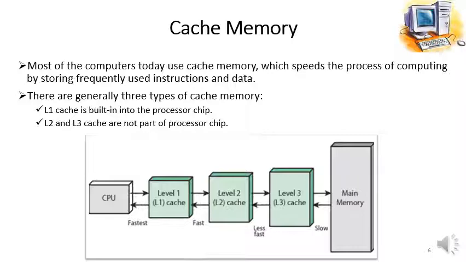And in modern computers, there are three levels of cache memories, that is level 3, level 2 and level 1, L3, L2 and L1. So L1 cache is actually part of the microprocessor, and level 2, level 3 caches are not part of the processor, but they are closer to the CPU or processor as compared to the main memory. So this diagram actually shows the sequence of these different memories in our computer.